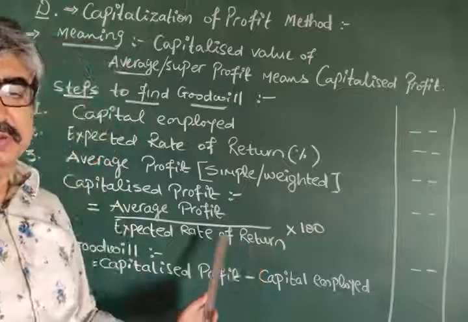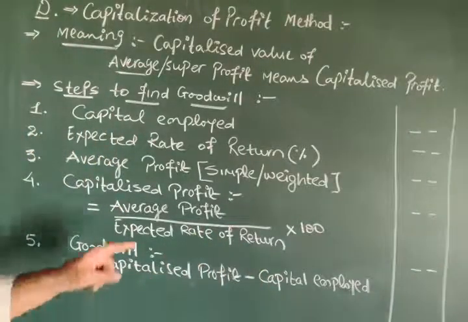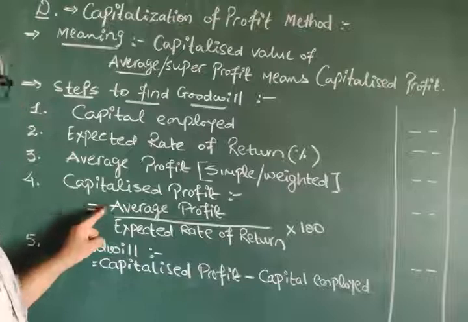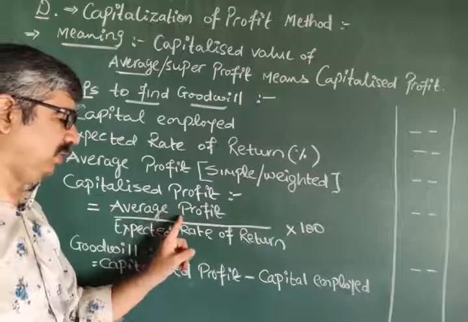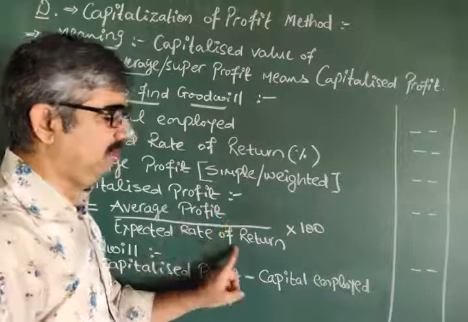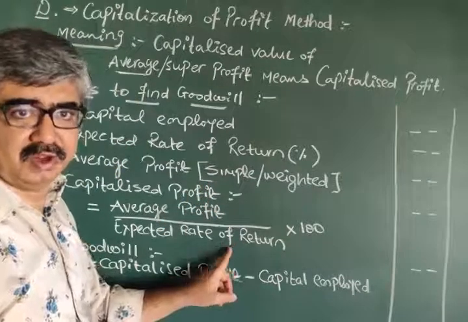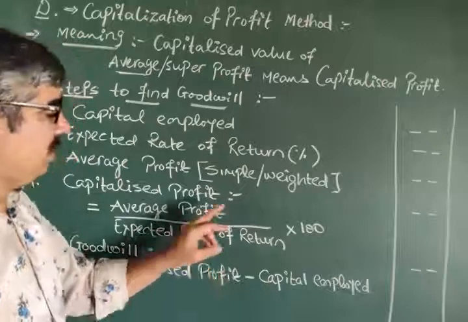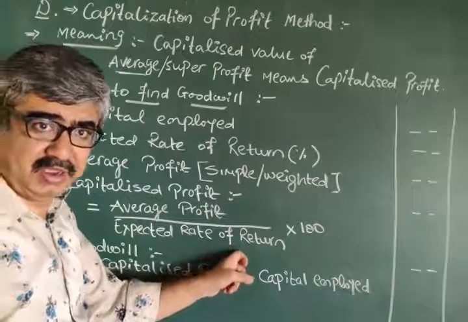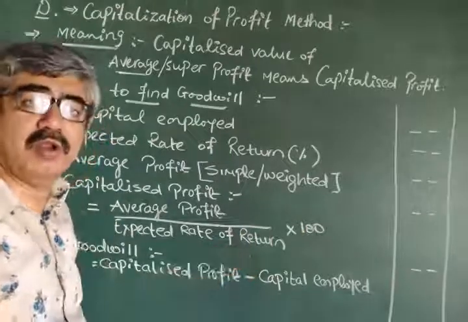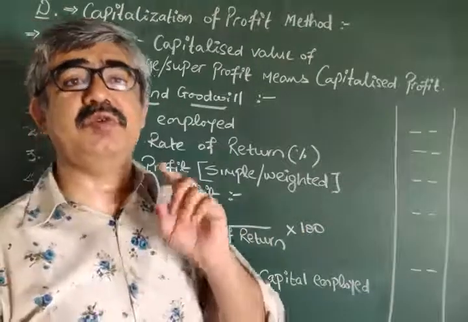Now just imagine if 1 lakh is average profit, and rate of return is 10%, then 1 lakh divided by 10 into 100, that comes to 10 lakh.